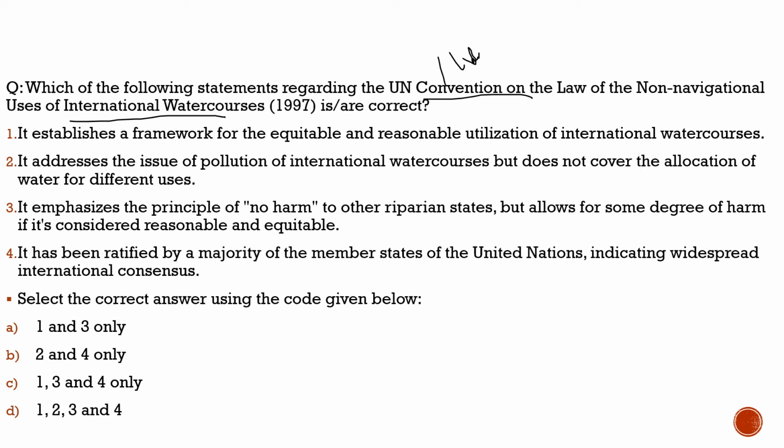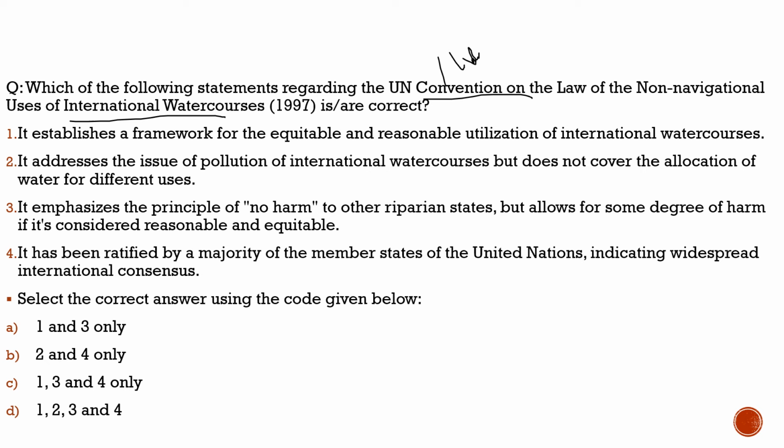So this convention, the UN Convention on the Law of the Non-Navigational Uses of International Water Courses, deals with such issues, but unfortunately neither India nor China is part of it. Why is India not part of this convention? Mostly, I guess, because of the Indus waters, and China because of all these issues.